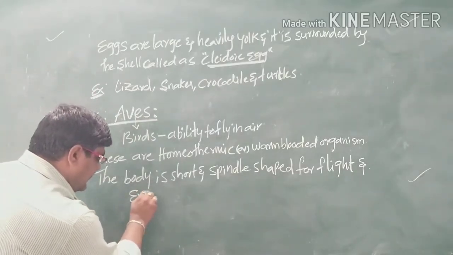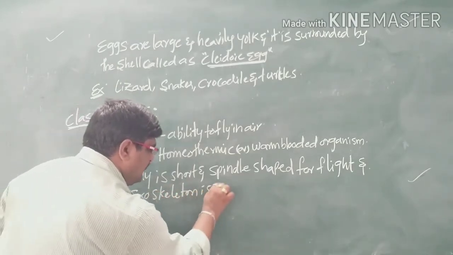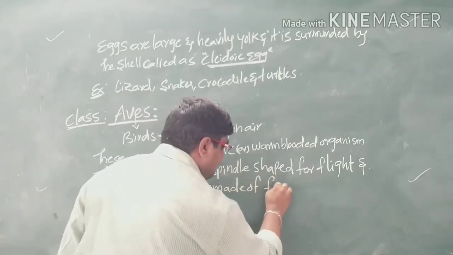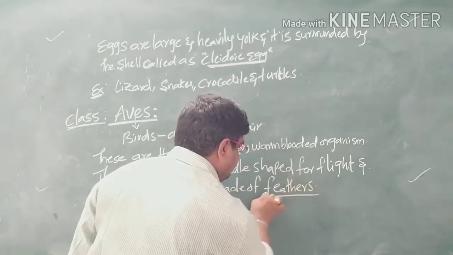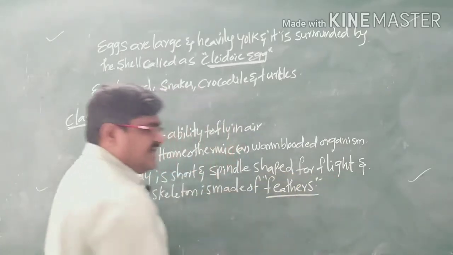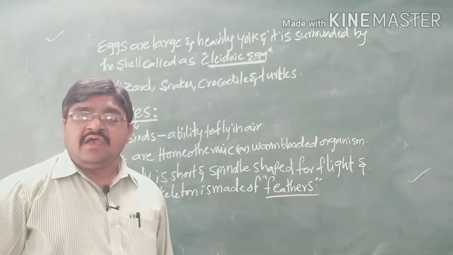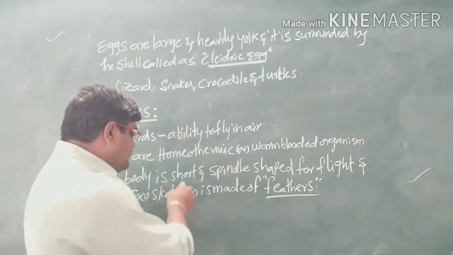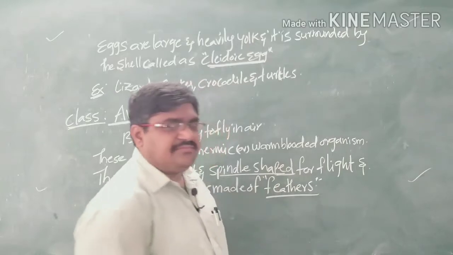And also the exoskeleton is made up of feathers. The entire body is covered by the exoskeleton made up of feathers. But the body is very short and spindle shaped. Why is it spindle shaped?